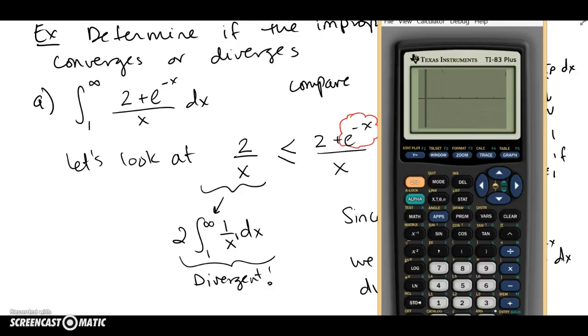Remember, the first one was the complicated function, there it is. And then the second one, right below it, is the simpler function we looked at. So notice the simpler function always remains below the complicated looking function. And if the simpler one that we looked at diverges, then the other one is always higher than it, so that also must diverge. So graphically things make sense too.